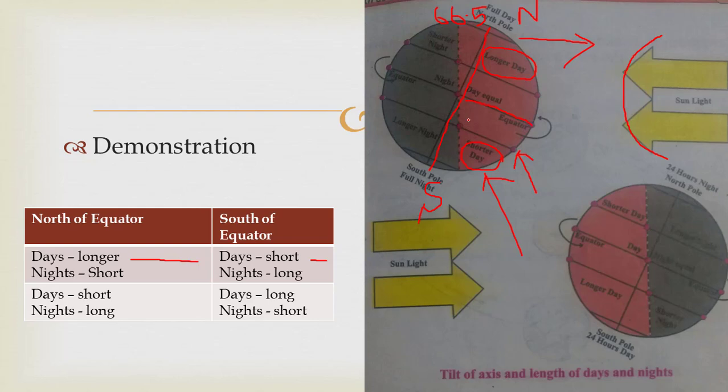So when this part moves to the backward position, you will see that this illuminated part becomes dark and this dark part becomes illuminated. So what would happen, this portion is tilted away from the sun. Look at this portion is dark, so it is tilted away from the sun. So when it is tilted away, the days are shorter at the north of equator and days are long at the south of equator.